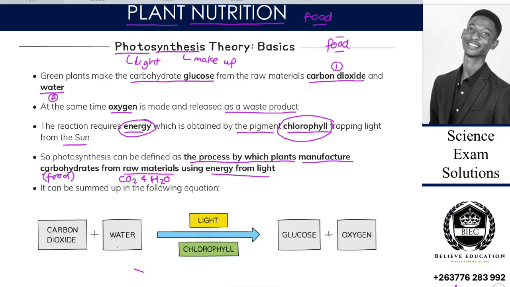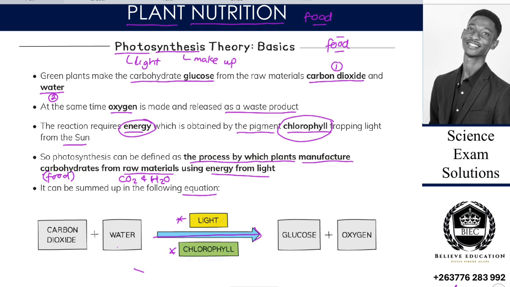So now we can then sum it up to form an equation. An equation shows us the processes, the chemical processes that are there. So the chemical processes that are there, we are saying that carbon dioxide here iri kusangana newater, then pane arrow iri, right, reblue iri. So arrow kana kuri kuma equations ndizvo pakanyorwa paronzi paarrow pobva nyorwa pamusoro nepazasi, it means that those two things are conditions that are necessary for the reaction to occur, right?